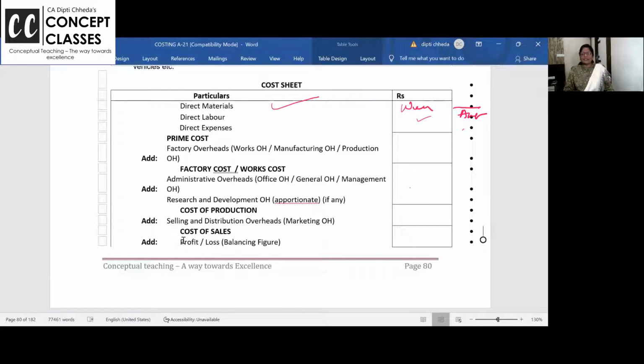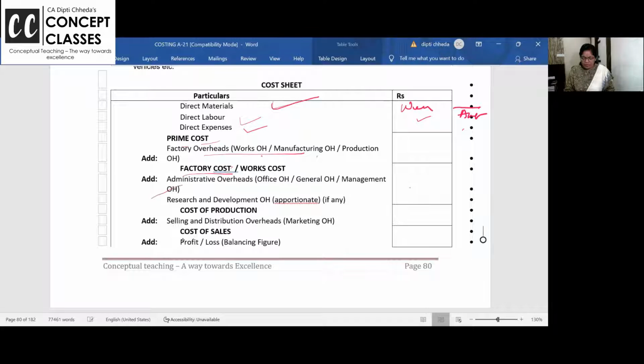First is direct material. Direct labor, direct expense. Nothing but prime cost. After the prime cost, we add factory related expense. Works overhead, manufacturing overhead, production overhead, whatever you call it, we get factory cost.